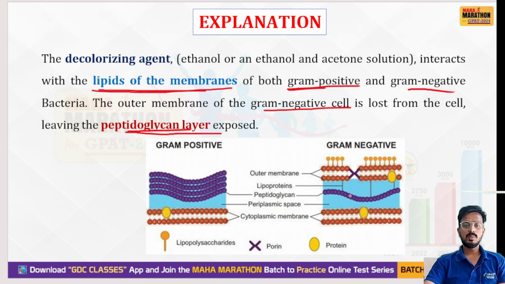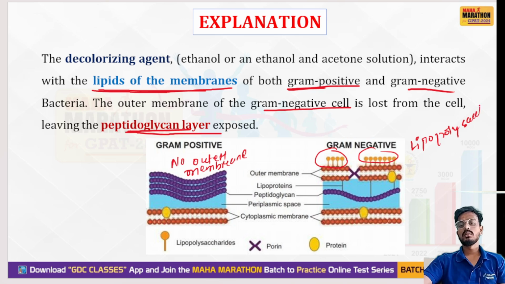Gram negative bacteria have an outer membrane, gram positive bacteria have no outer membrane. Here is the cytoplasmic membrane. In gram negative bacteria, extra components are present, called lipopolysaccharides.